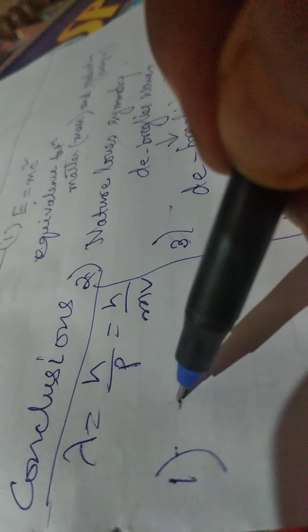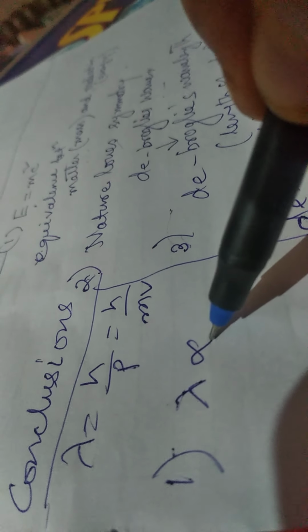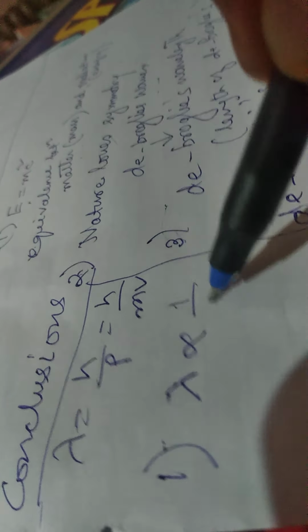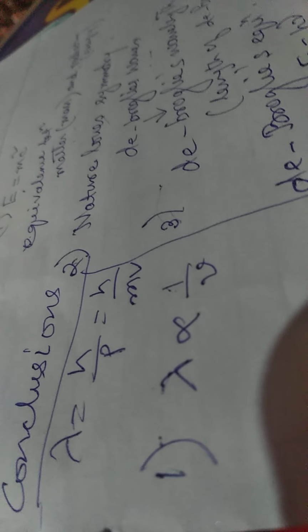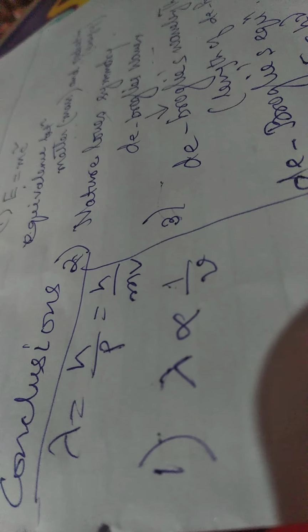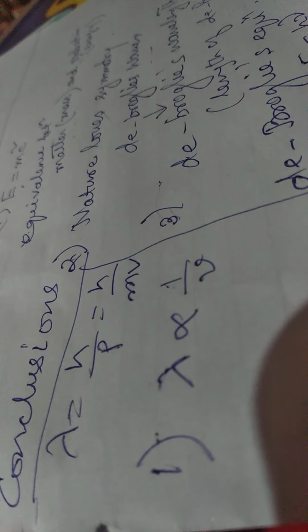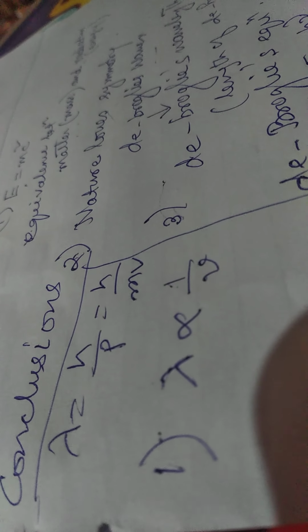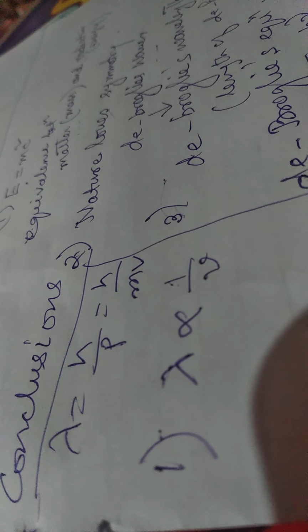First, from this expression it is clearly visible that lambda is proportional to 1 by v. Why? h is constant, mass is also constant. So lambda is proportional to 1 by v, and it also means that faster the material particle, smaller is the de Broglie's wavelength.